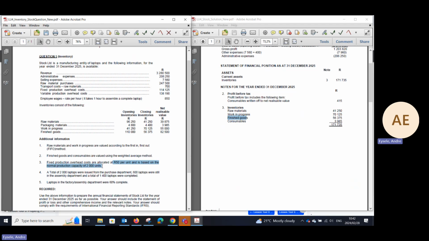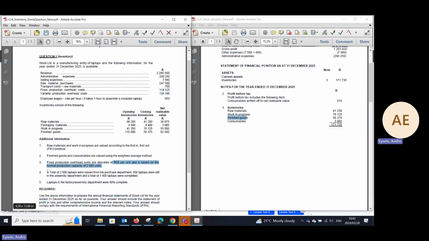So during the year, you will allocate fixed production overheads to production, and then at the end of the period, we can see the difference between what has been allocated and what was physically incurred, to either have an over recovery or an under recovery that we must add to your cost of sales figure. Okay, and we will show you that.